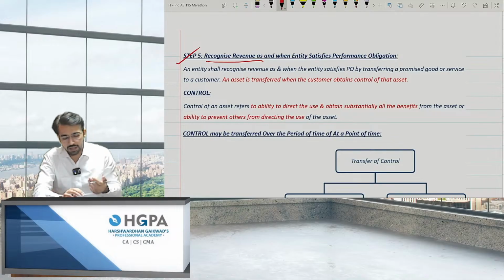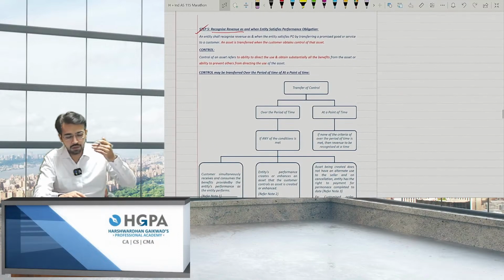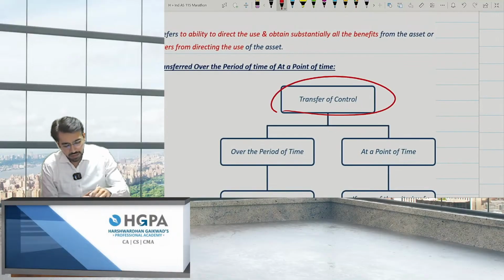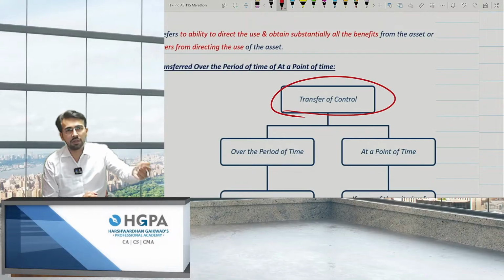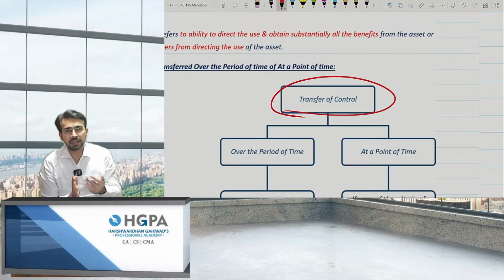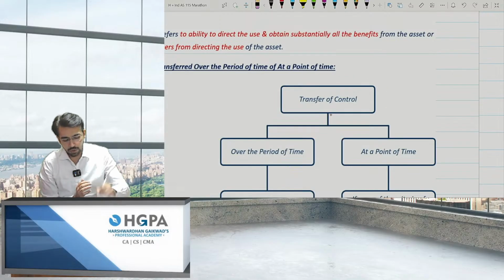Now, when will I say at one point of time, or when will I say over the period? So over here I have given the point. It completely depends upon the transfer of control. What is transfer of control? When the rights are transferred to the buyer, right? Let's say you are the buyer, I have given you this pen. As soon as I give you all the rights to substantially use this product, at that point of time I can say that the control is transferred, right?